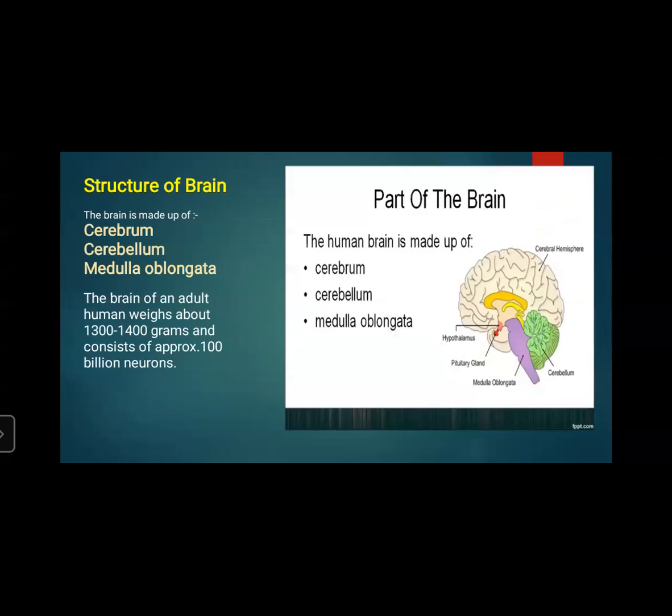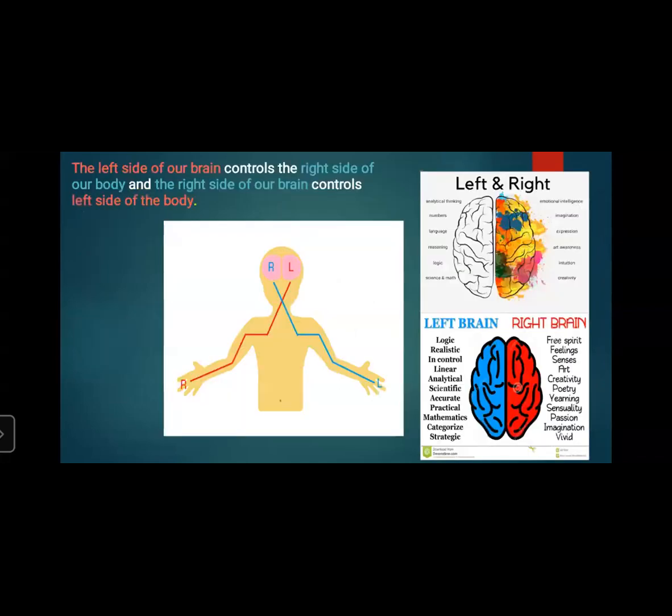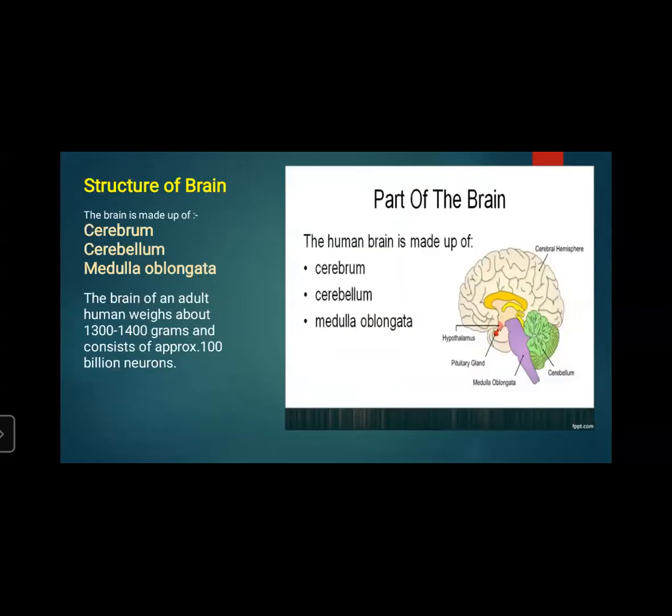You need to draw a proper diagram and cover all the points whatever we have learned. Like the brain is made up of cerebrum, cerebellum, and medulla oblongata. The brain of an adult human weighs about 1300 to 1400 grams and consists of approximately 100 billion neurons. The light color portion is cerebrum, which is the largest portion. The green color is cerebellum, and the purple one is medulla oblongata.